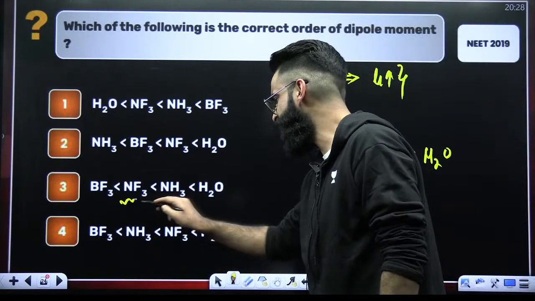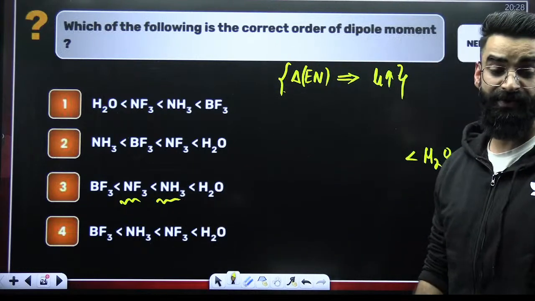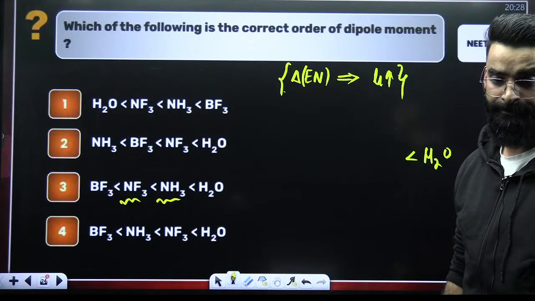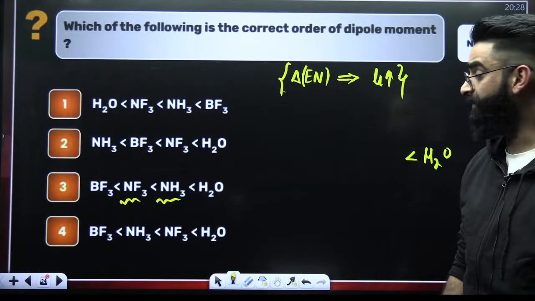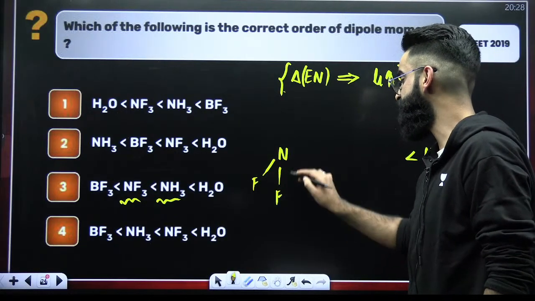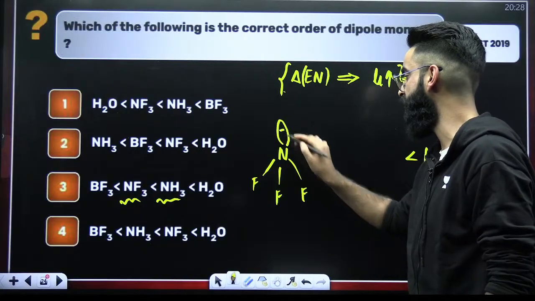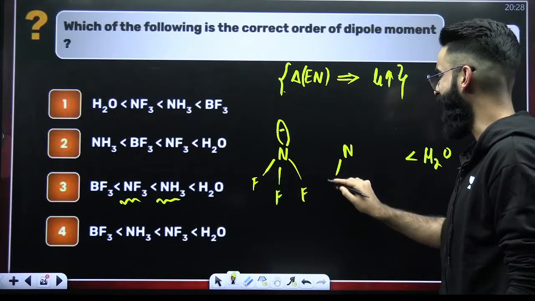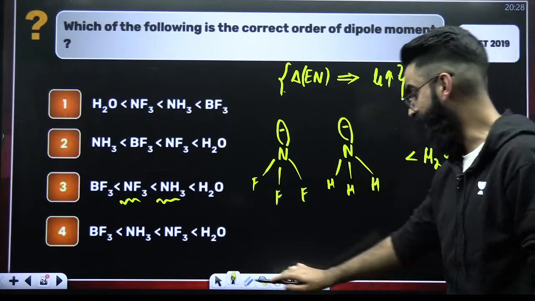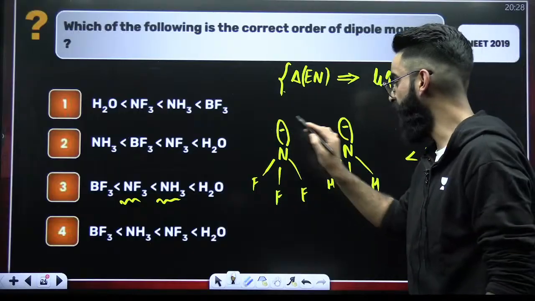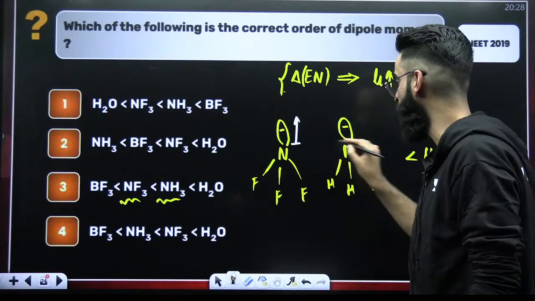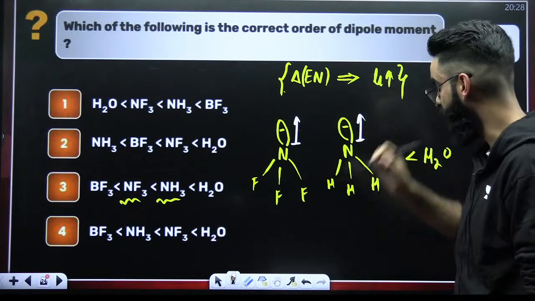Now, among NF3 and NH3, which one has more dipole moment? This is something we have discussed. If you talk about the structure of NF3, this is how NF3 looks, and here you have a lone pair. Similarly, this is how NH3 looks, and here you have a lone pair. My dear students, you should know the lone pair also contributes towards the moment, and the direction of the moment due to the lone pair is towards the lone pair.